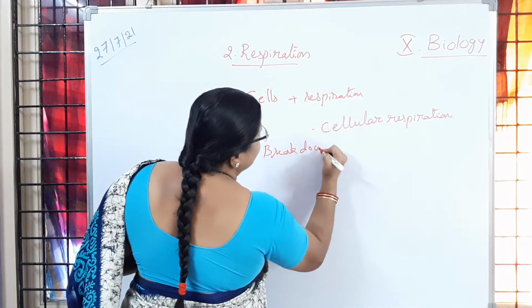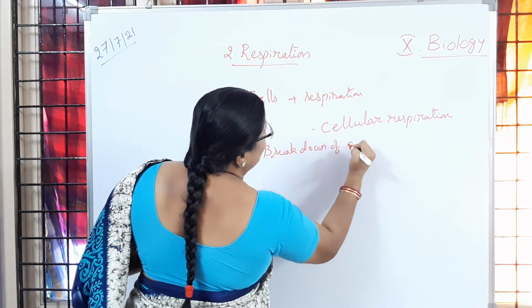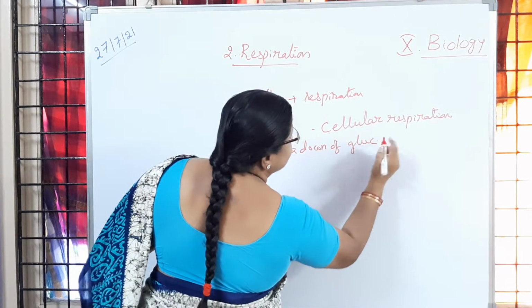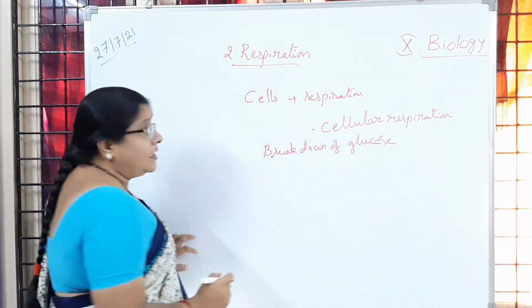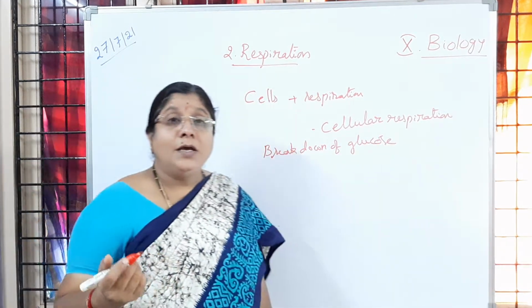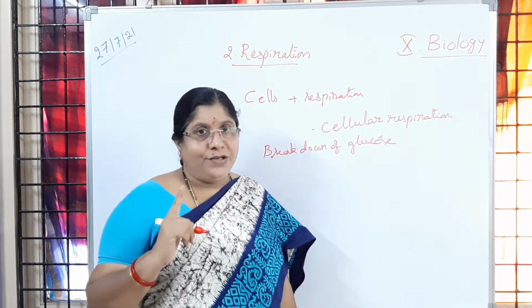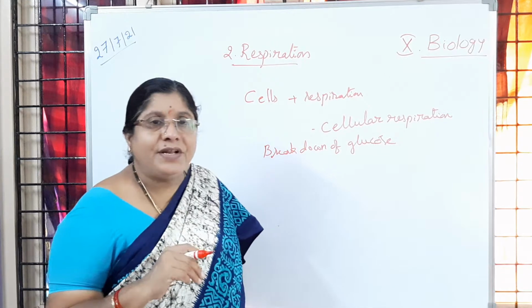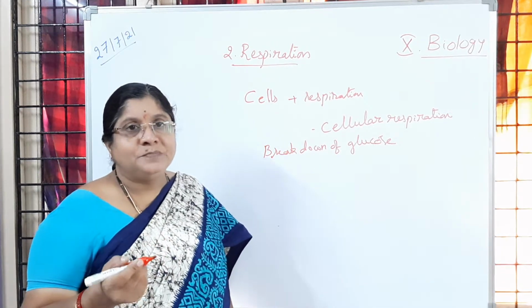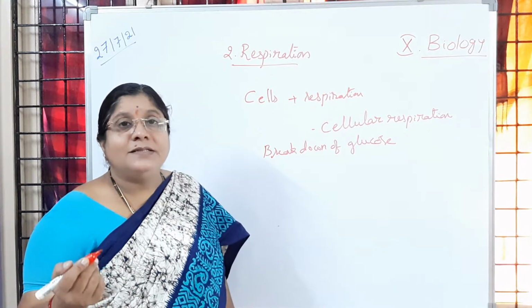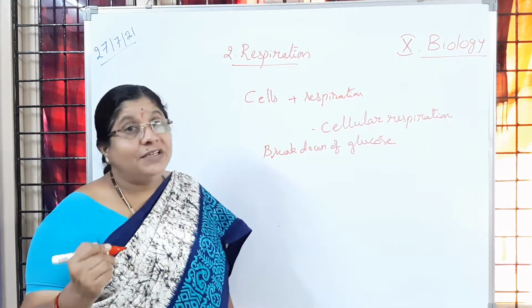So that breakdown of glucose in the living system may be in prokaryotic cells or eukaryotic cells. You got the point? Prokaryotic cells, for example bacteria. Eukaryotic cells means all the living organisms where the cells have a nucleus.